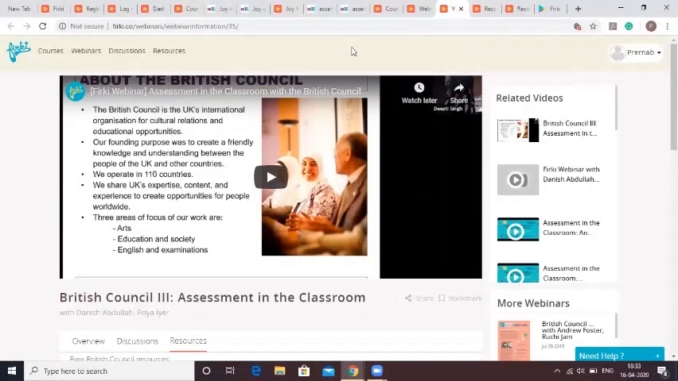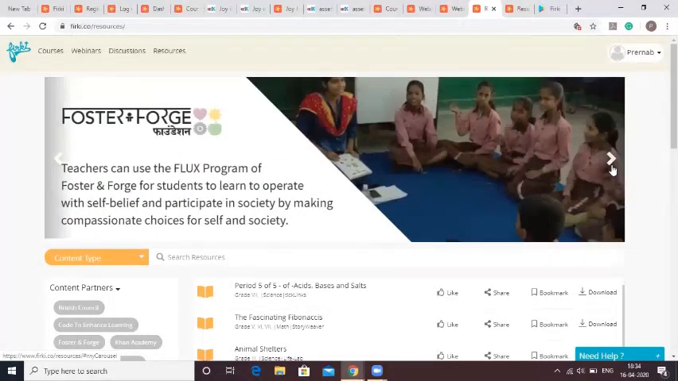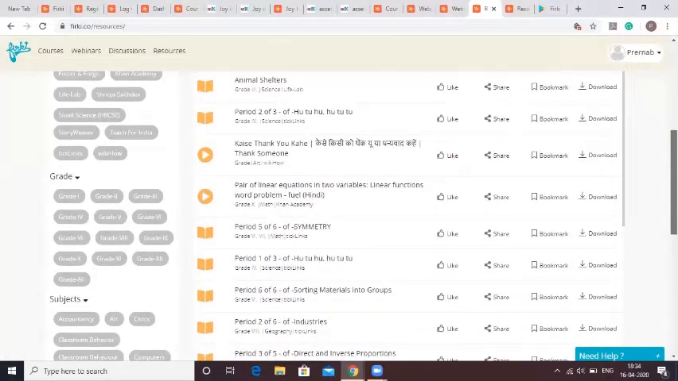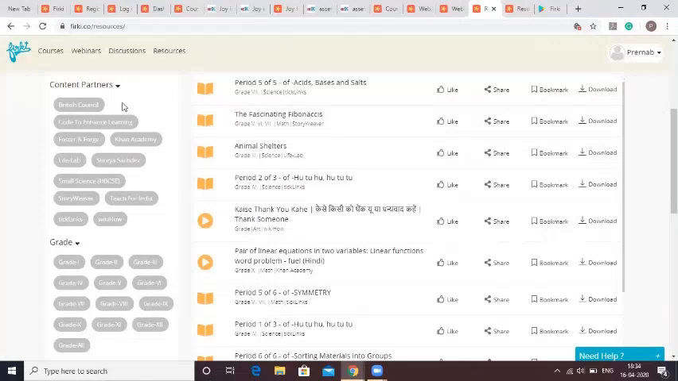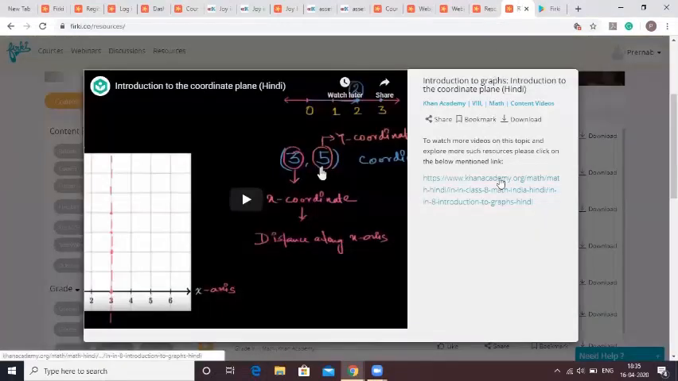The final page to look out for is the resources page, also to be found at the top left corner of your screen. This page houses and will house resources from several of our partner organizations such as the British Council, Khan Academy, Storyweaver, Pratham Books, and more. We are in the process of adding to the list, and you can easily filter resources by partners, grades or standard, and the subject of instruction. We hope you find value in using these resources in your practice as teachers and educators.